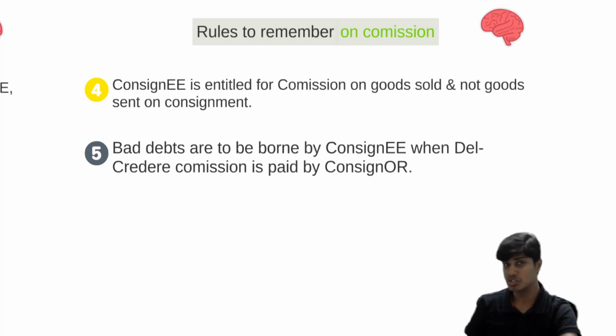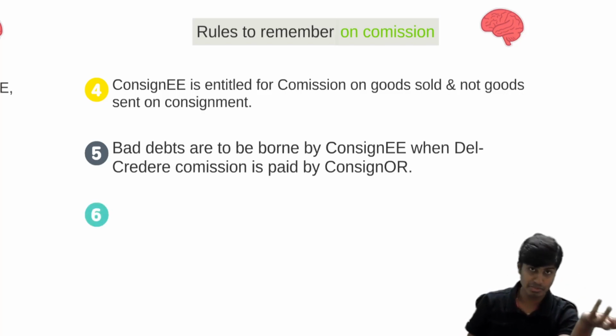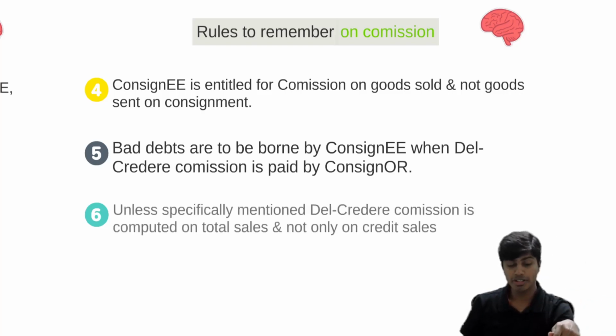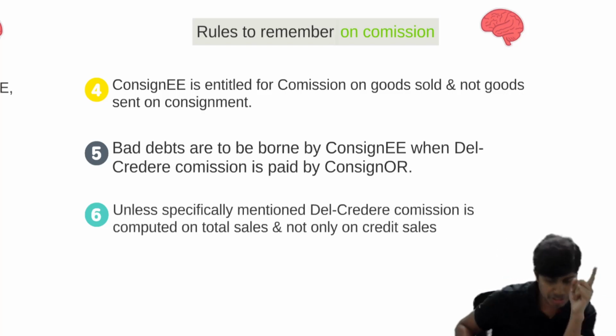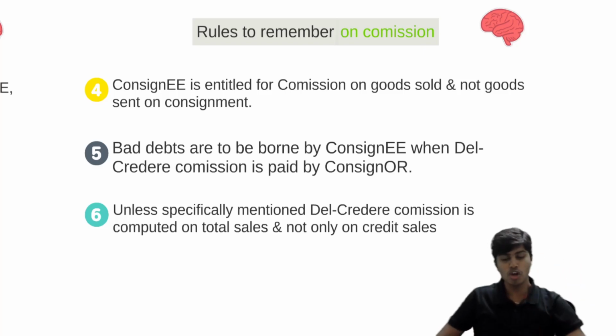If del credere commission is not paid, bad debts will be borne by the consignor. Then all the expense, this entire commission, will be debited to the P&L account. Sorry, in our consignment account. Then the next point that I wanted to tell you is, unless specifically mentioned, del credere commission is to be computed on total sales. Del credere commission is computed on total sales, not exclusively on credit.